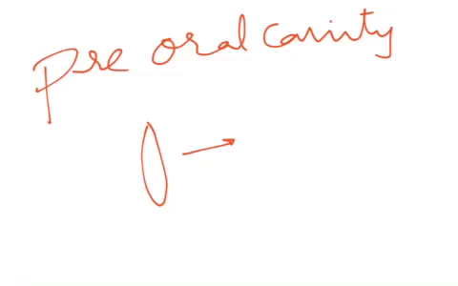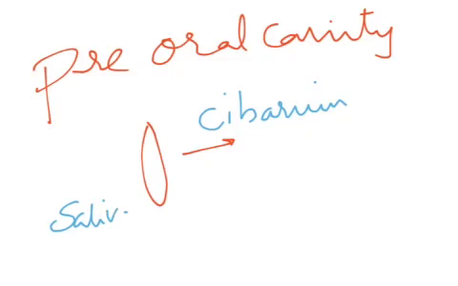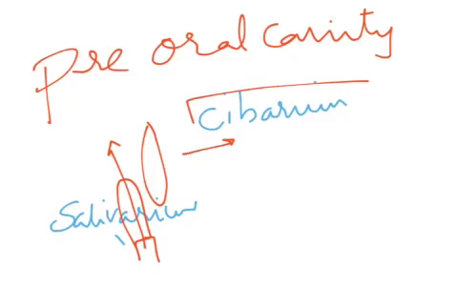It is divided into the anterior cibarium, a non-salivary chamber, and the posterior salivarium, a salivary chamber, into which the hypopharynx secretes the saliva. So the pre-oral cavity includes two chambers, a cibarium and a salivarium.